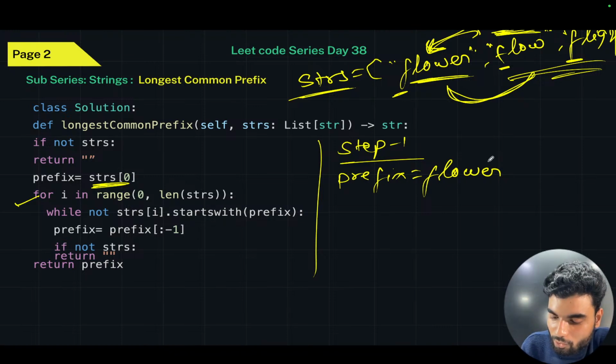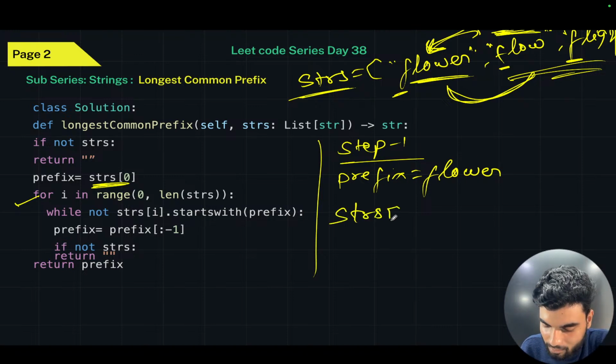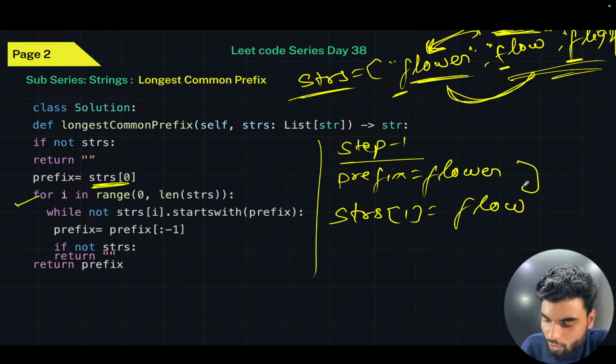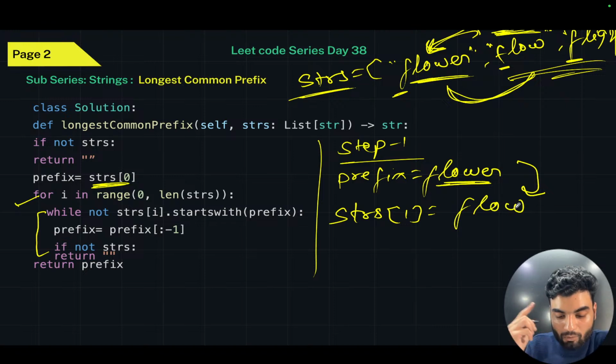Now this is prefix and this is str, which is flow. So you'll check if this floor is available in this flow. If it is available, then this while will be false, right? Then you will not run this code. But this floor is not completely available in this flow. Then what will you do? You will reduce by one character, right?